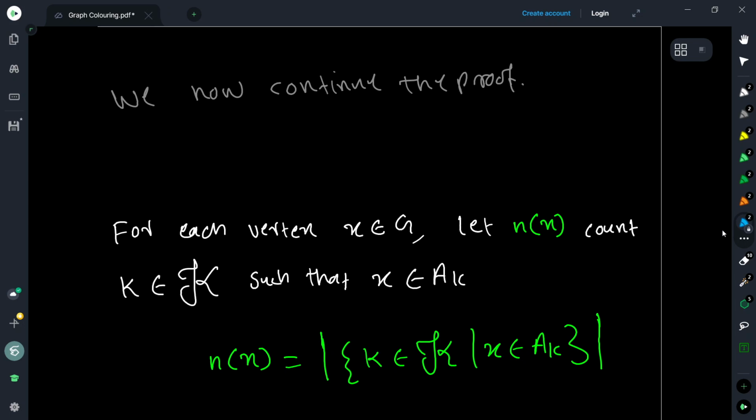So n of x is going to count, for the vertex x, the maximum independent sets in which it belongs, which we have chosen as corresponding to the clique, right? Which is disjoint with it. So n of x is the set of all k in K such that x is in A_k, where we know that A_k is chosen such that K and A_k do not intersect.